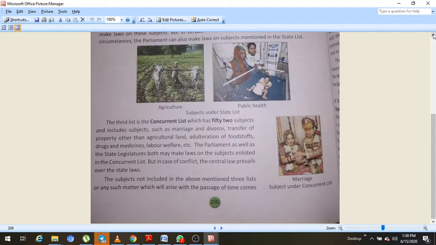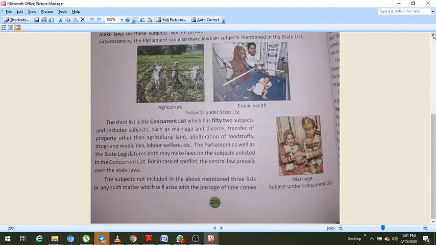The parliament as well as the state legislature both may make laws on the subjects enlisted in the concurrent list, but in case of conflict the central law prevails over the state law. Means on the same subject, if laws are made by state government as well as central government, and the conflict arises, then state law will be dismissed and the central law will prevail.